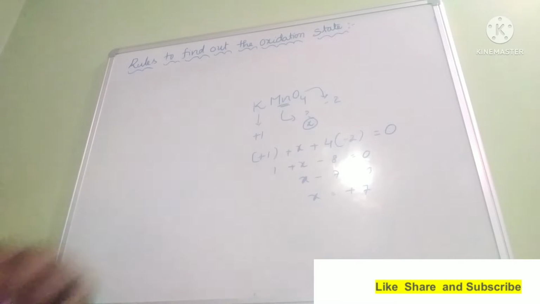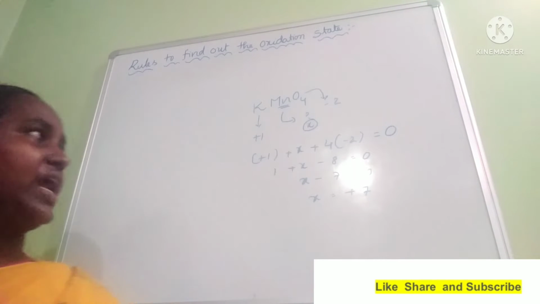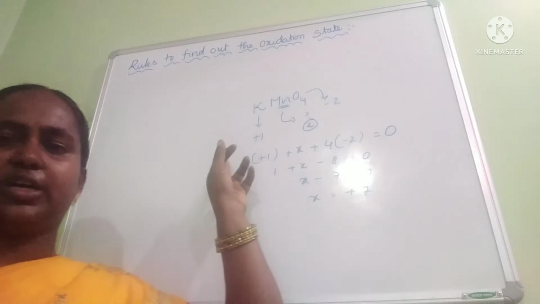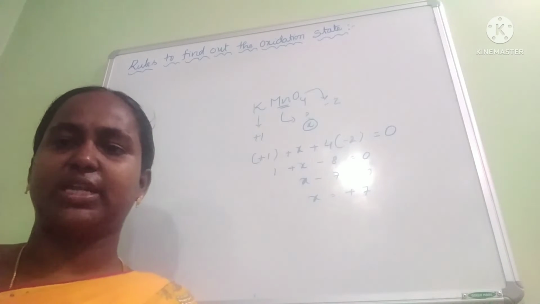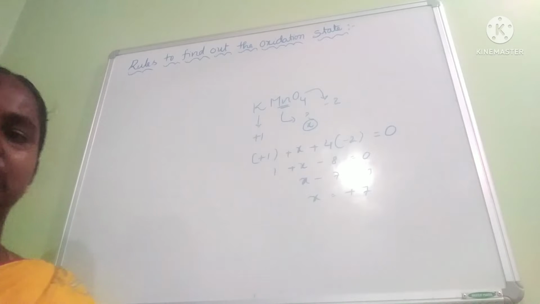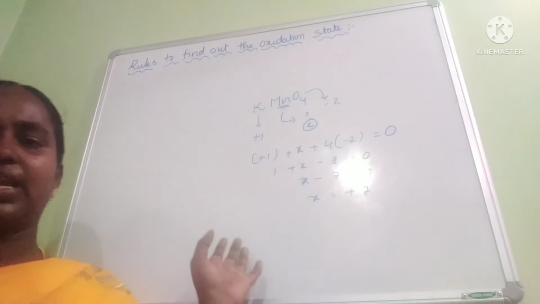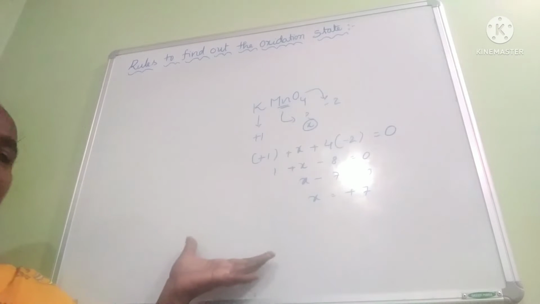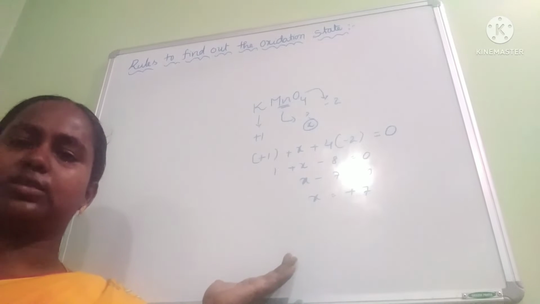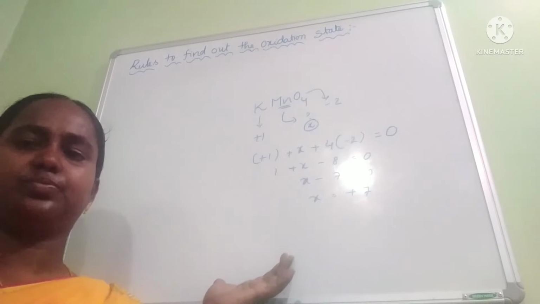But here we have to write the oxidation state of potassium as +1 and oxygen as -2. We have to know some rules. Those rules I will explain in this video. Okay, go through this video, watch till the end.